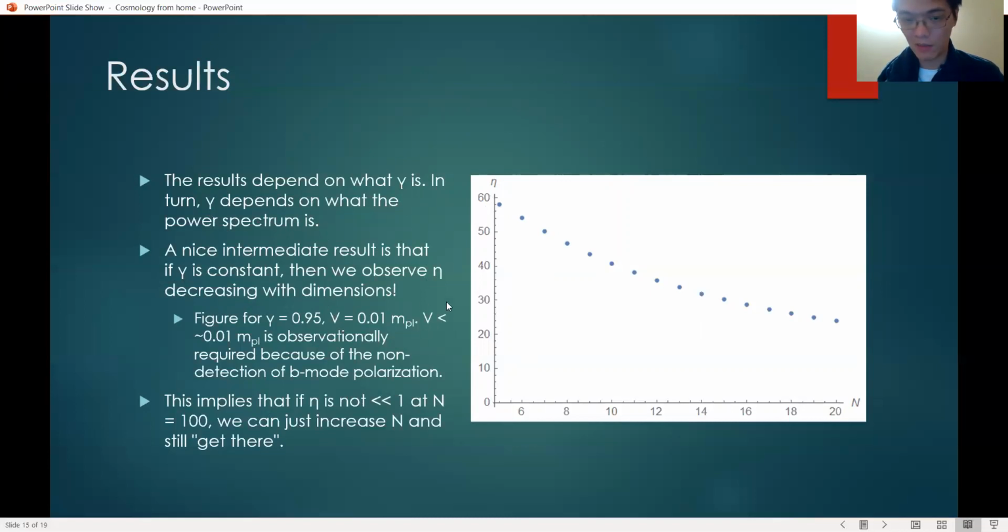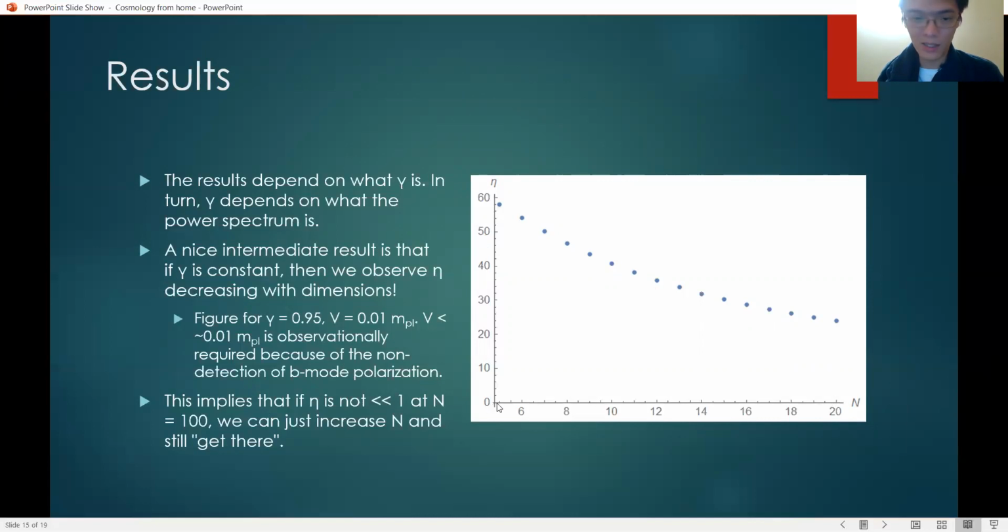Observationally, we must have V less than this number, 0.01 Planck mass, because we have not observed B-mode polarization. If you don't know what this is, it's the gravitational waves due to the inflation in the cosmic microwave background. So what is nice about this is that eta goes down as n increases, and therefore even if at n equals 100, eta is not much less than 1.